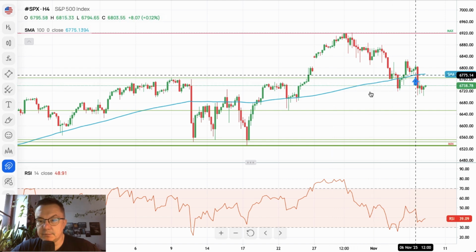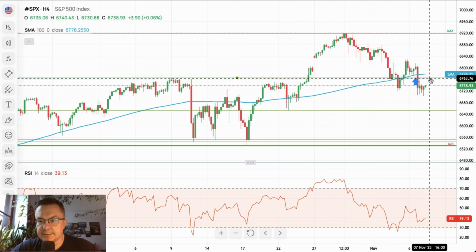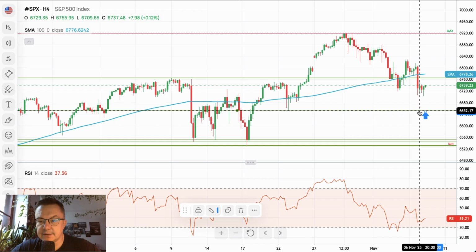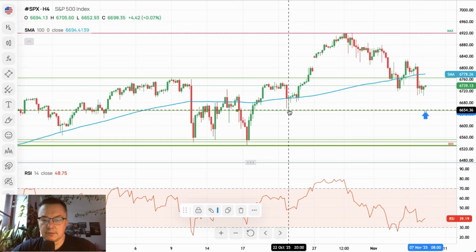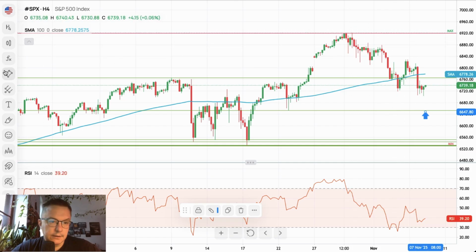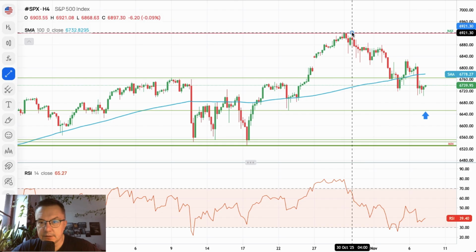S&P 500 broke below the technical support at 6,765. So the next target is for the bears is located at 6,652. That's the local low from the October 22nd. Right, so the US market in form of the S&P 500 is moving down as well, right?